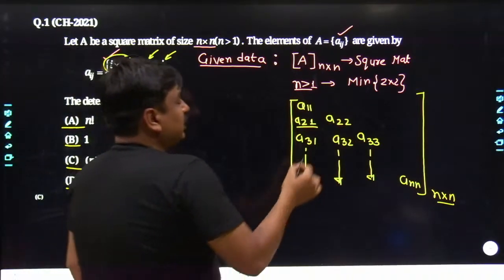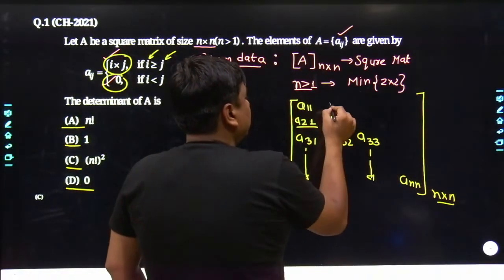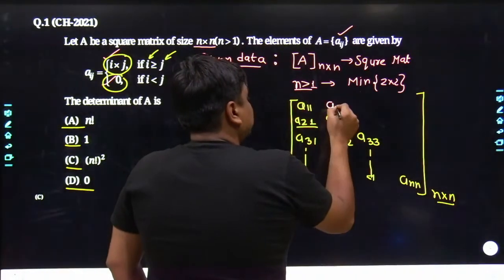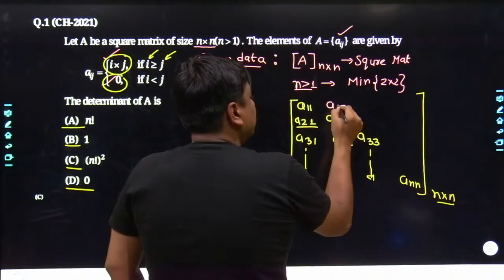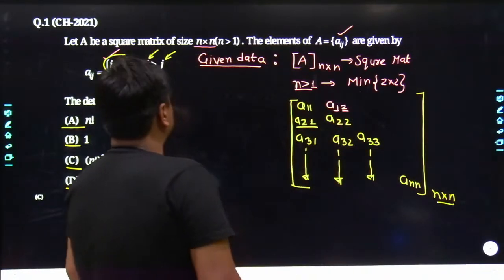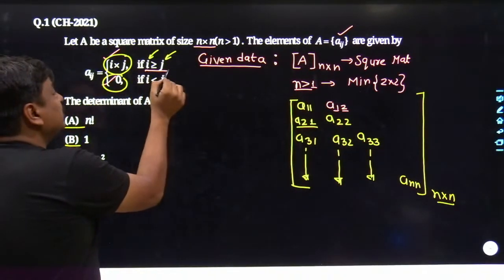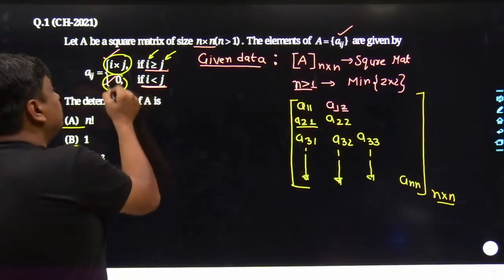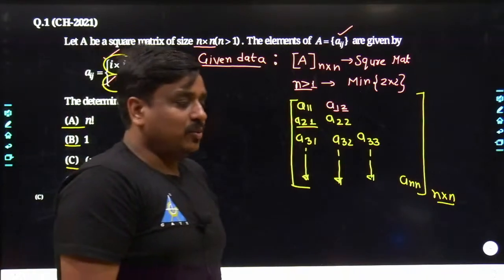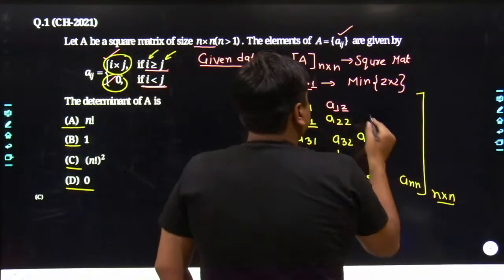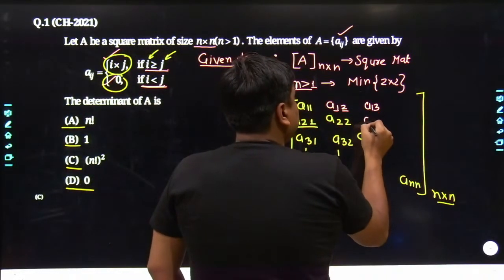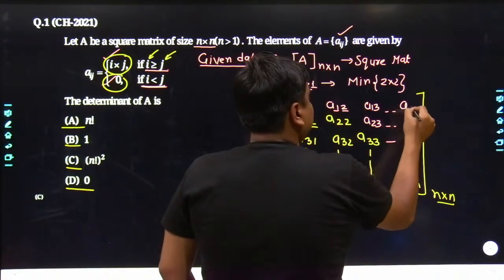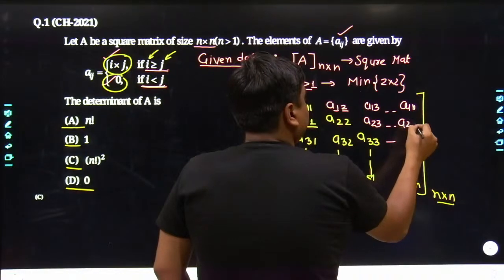And now if you take the data which has been left out, like if I take the reference of the first row itself, second column, you yourself would be able to see the value of i is 1 and the value of j is 2. Definitely it is not going to satisfy this requirement, since j is greater than i, and hence this data has to be fed as 0. So you can take the reference of any of them. Here you can take A13, here A23, everywhere. You can even take A1n, A2n.